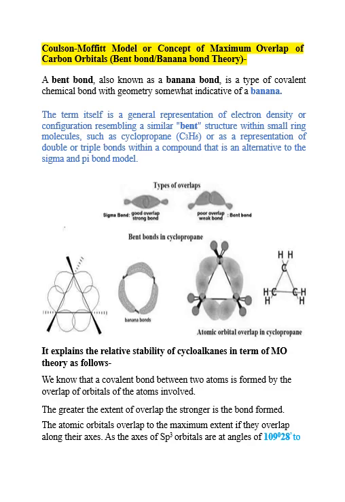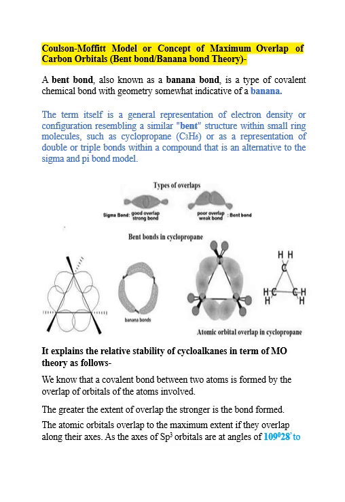Coulson-Moffett model, or the concept of maximum overlap of carbon orbitals: bent bond or banana bond theory. A bent bond, also known as a banana bond, is a type of covalent chemical bond with geometry somewhat indicative of a banana. The term itself is a general representation of electron density or configuration resembling a similar bent structure, as you can see in pictures, with a small ring molecule such as cyclopropane, C3H6, or as a representation of a double or triple bond within a compound that is an alternative to the sigma bond and pi bond models.